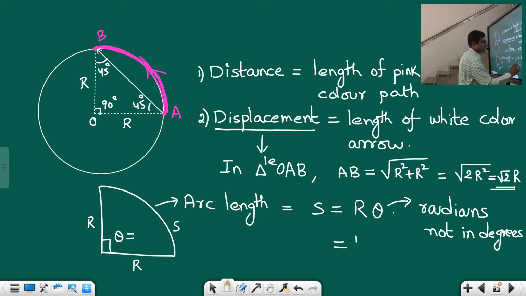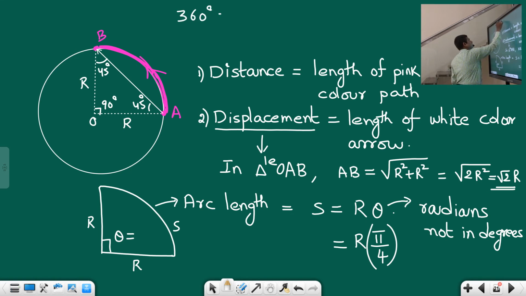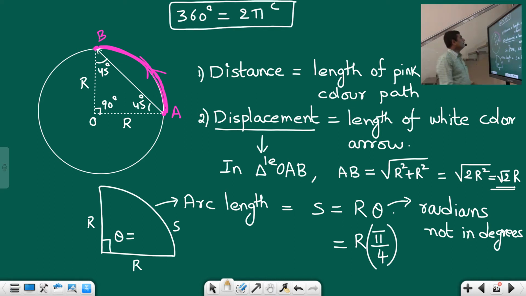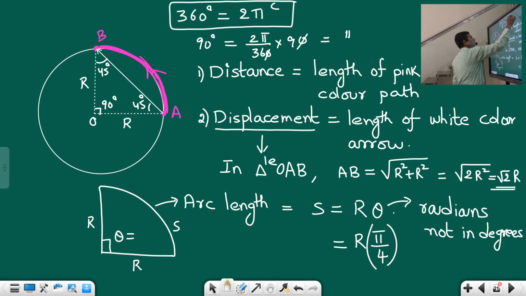Okay, so suppose this is r. And what is this 90 degrees, students, in terms of radians? If you don't know, the conversion is 360 degrees is equal to 2 pi radians. Now I want 90 degrees. So 90 degrees is equal to 2 pi by 360 into 90. So this 2 will get cancelled.